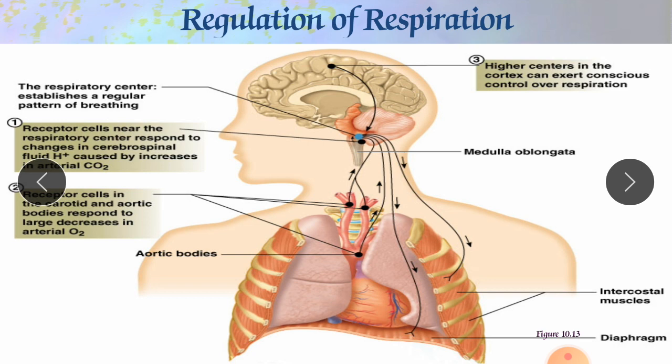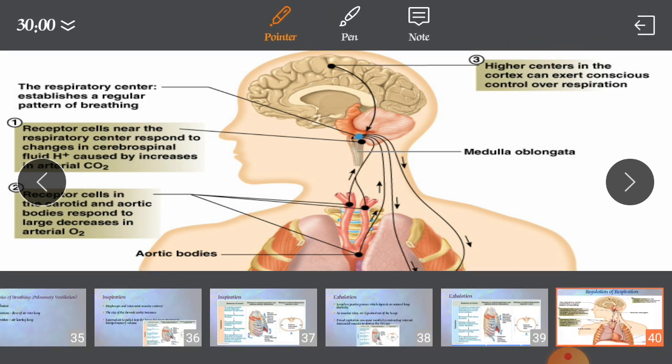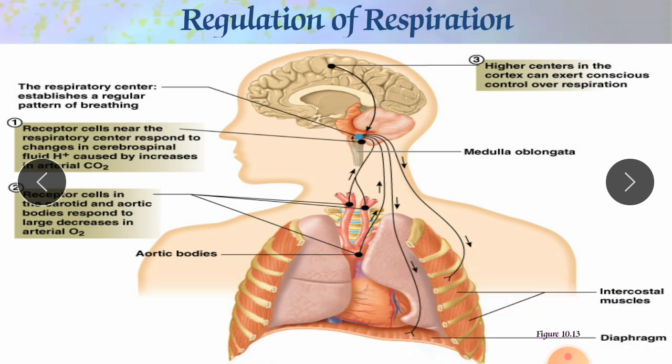Here you can see, in this area of the medulla oblongata at the respiratory center, is the medullary rhythmicity area. What happens there? They respond to changes in the cerebrospinal fluid, H plus caused by increased arterial CO2. If the arterial CO2 increases, it gives a signal to the brain that we have to increase our breathing.